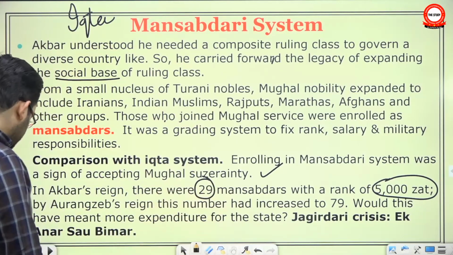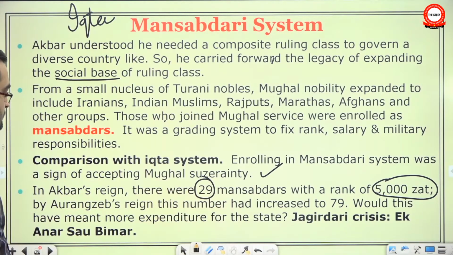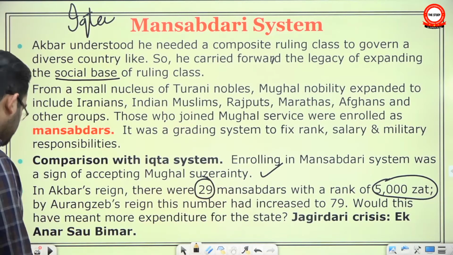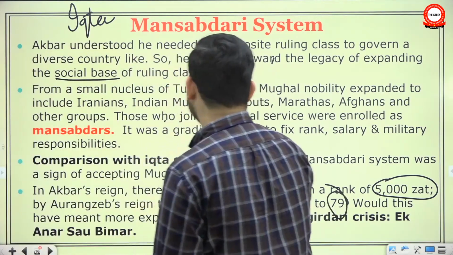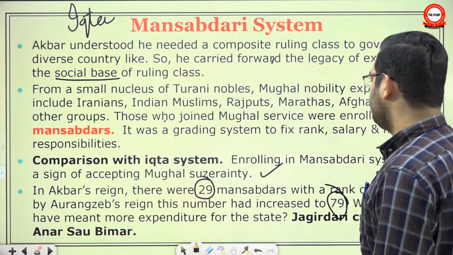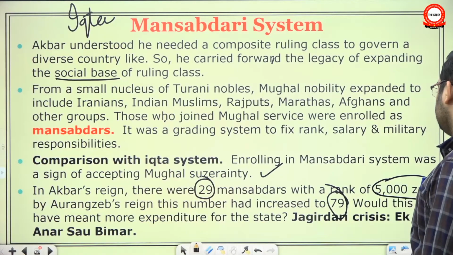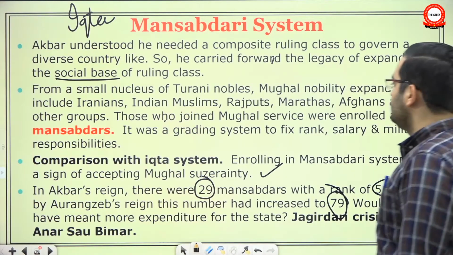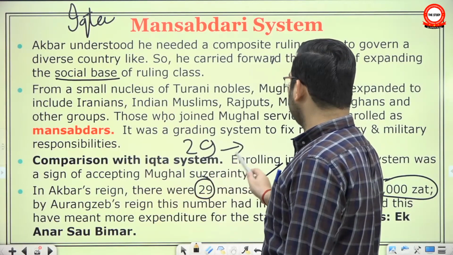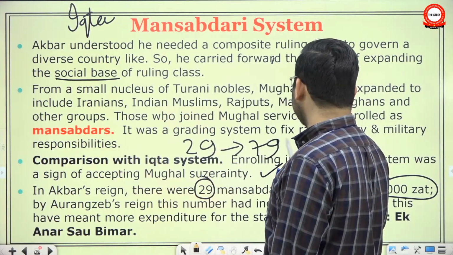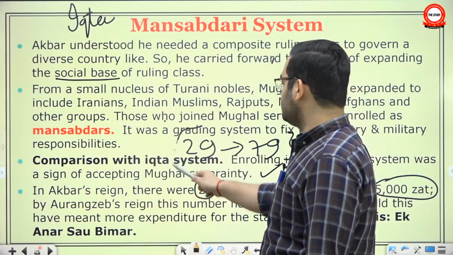So at Akbar's time, there were 29 with a rank of 5,000. By Aurangzeb's reign, this number had gone up to 79. Such high number. So would this have meant more expenditure for the state? The question is, if the high-ranking Mansabdars had gone up from 29 to 79, is it good for the state or bad for the state?